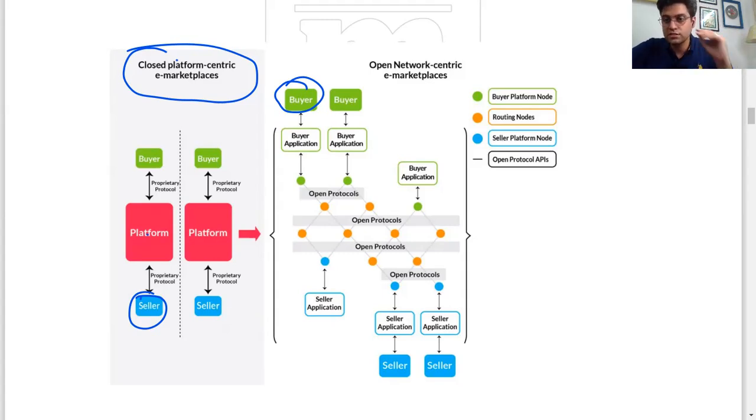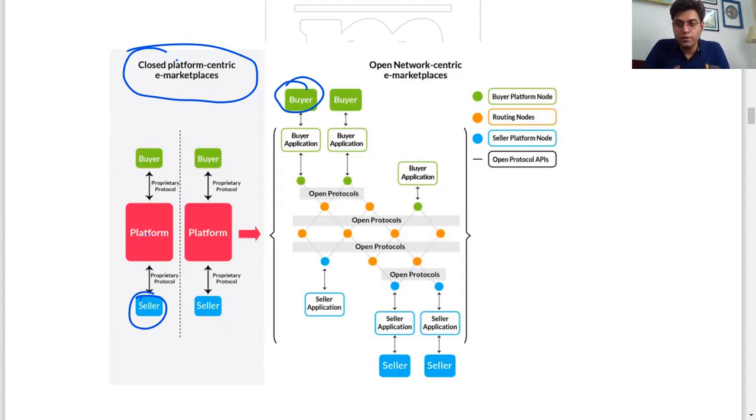So it is not that only someone registered on Amazon will be shown. Suppose someone is listed on some local website, it will show that too. It will show, okay, atta is 150. Now if someone says, okay, this is cheaper and closer, they add it to the cart. Now for delivery also, there will be multiple options from third-party agents: 20 rupees, 30 rupees, 50 rupees, 80 rupees delivery.